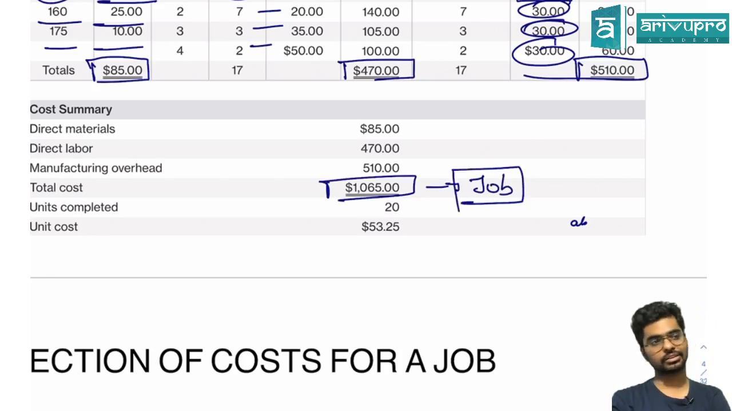Do you have any doubt? Shreyas, Pratham, Priyanka, Suresh, any doubt? So basically, if you have understood, I am only trying to take the cost of a job and then putting it across.